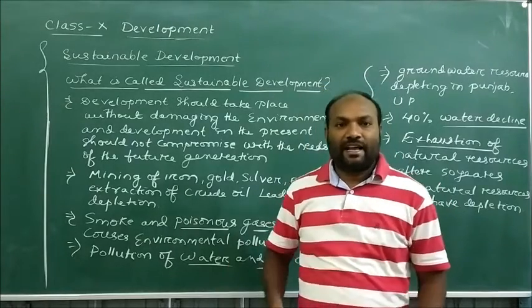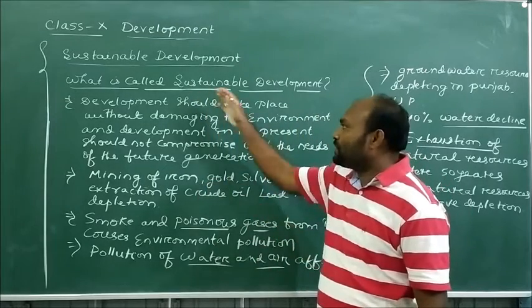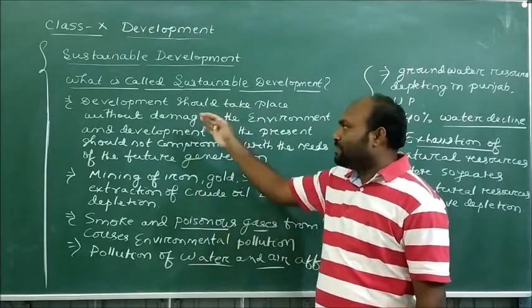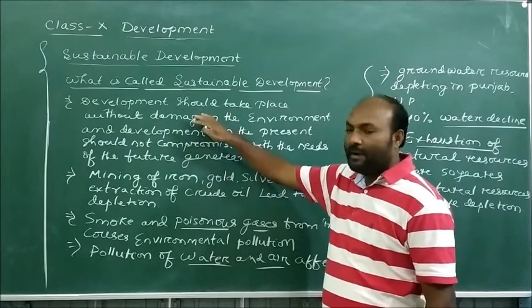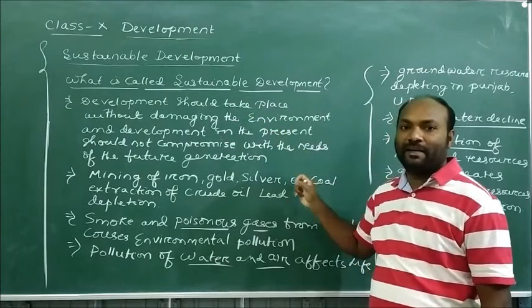So dear students, we will continue with sustainable development. What is called sustainable development? Sustainable development means the development should take place without damaging the environment.